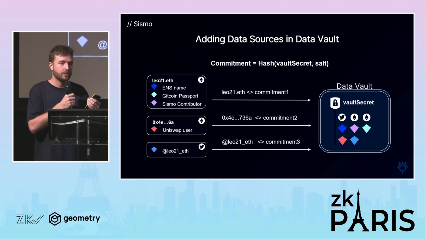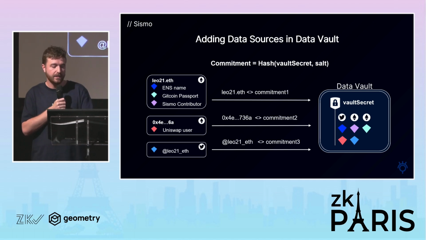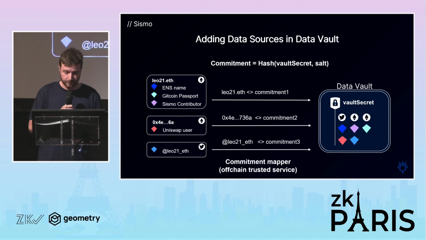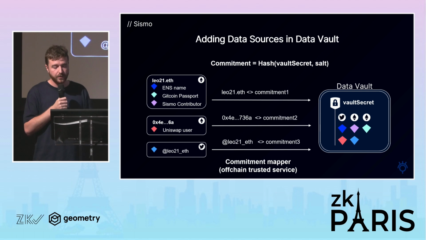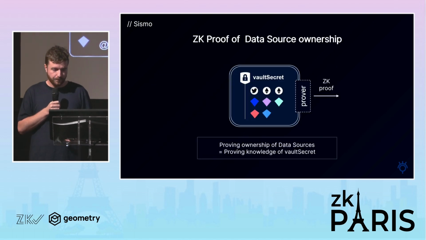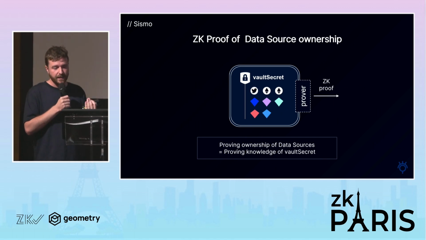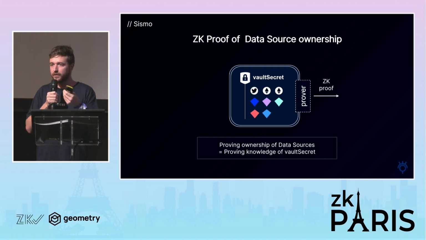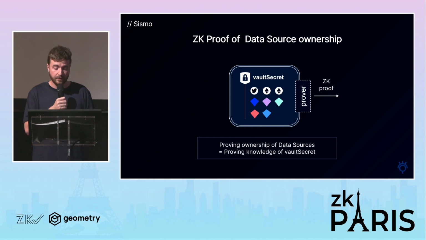So that means that I can use a GitHub account, Twitter accounts, and also an ECDSA address very easily in zero knowledge proof. This is made using what we call a commitment mapper. So there is an off-chain trusted service in it to work. So with all of this, I can prove ownership of my different data sources. My different data sources are my different accounts that I have inside my Sismo data vault.